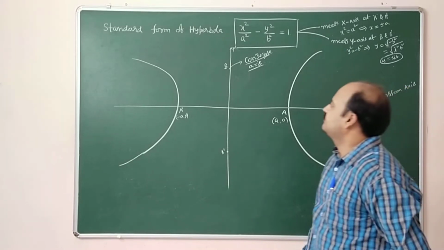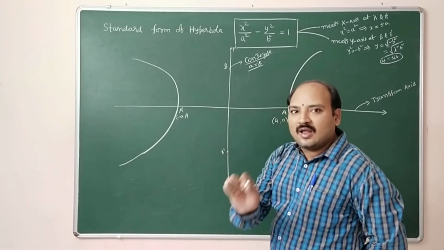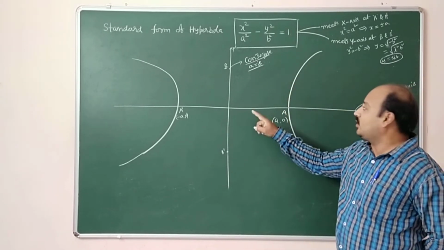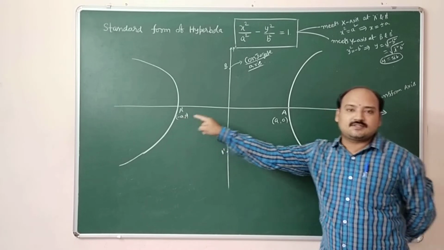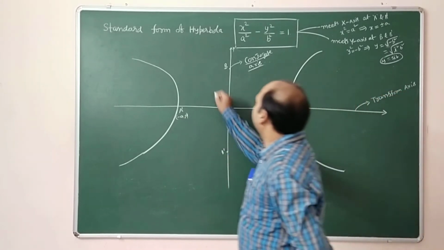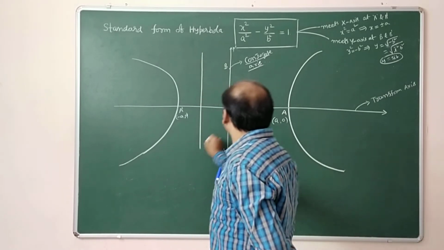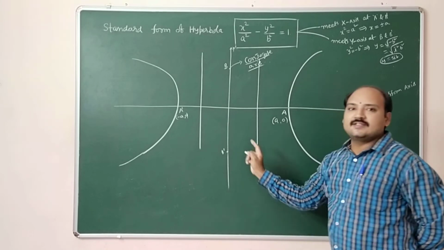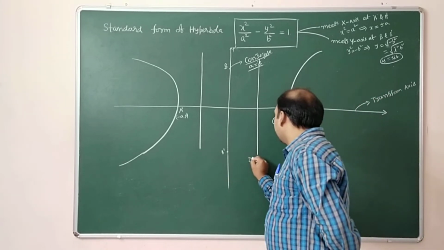And the lines which are perpendicular to the transverse axis, like this, are called directrices.